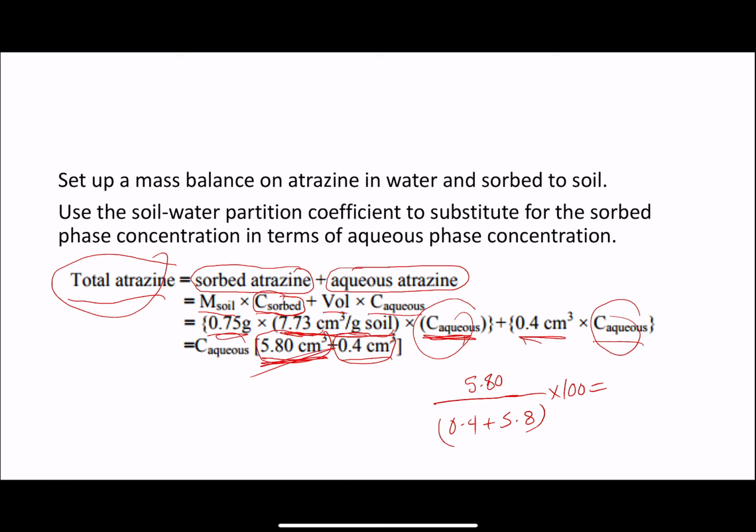Let me calculate it. 0.4 plus 5.8, then 5.8 divided by that, times 100, and that will give you 93.5 or 94%. I would expect this high value because log KOW is really high, which means that 94% of atrazine is in soil and 6% in water.